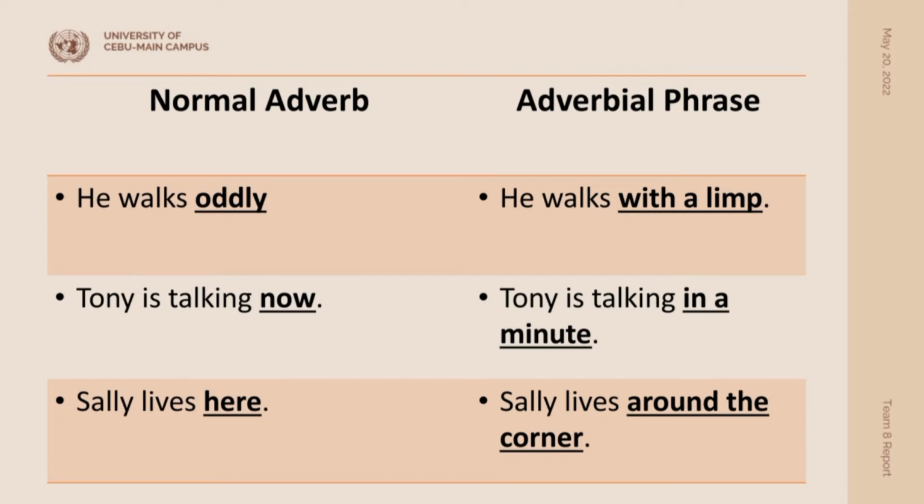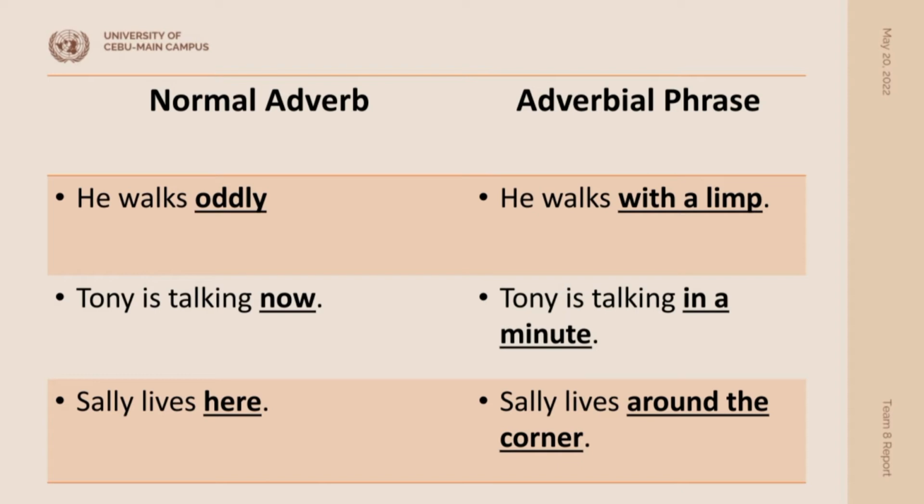Another. Look at the first example. He walks oddly. What if we said, he walks very oddly? We now have a group of words functioning as an adverb. Well, yes, the term very oddly would classify as an adverbial phrase.